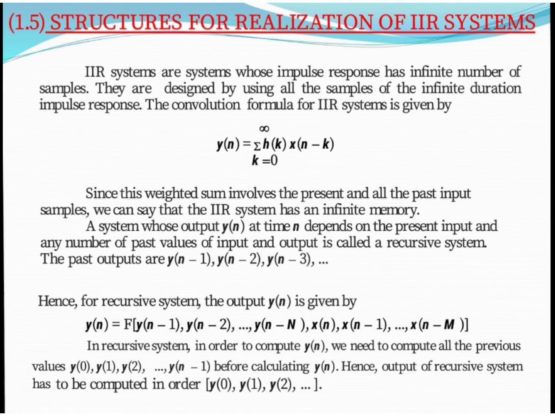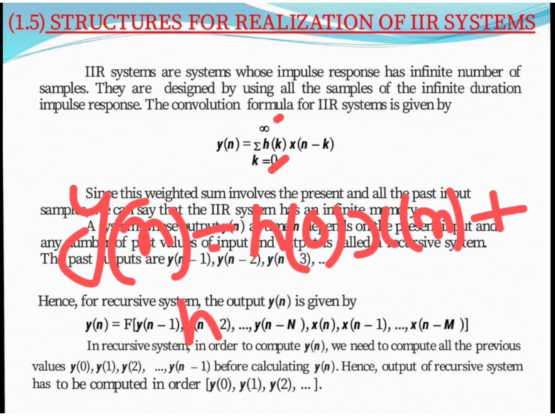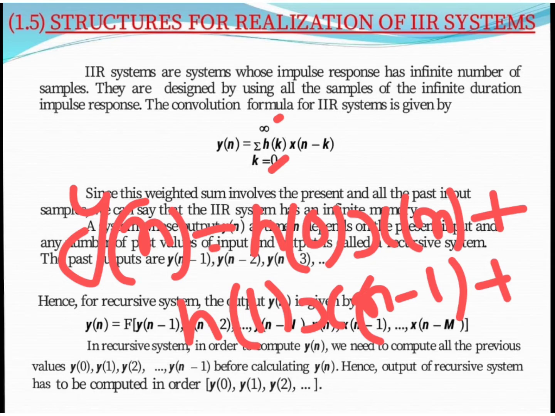And when we expand this equation, we can have y of n equals, when we put the value of k, the limit is given here. First one is h of 0, and when we put k equals 0 in x of n minus 0, we get x of n. Likewise, plus next we put k equals 1, so we have h of 1 x of n minus 1, plus all the coefficients are added till infinity, because here the limit for k is given, k equals 0 to infinity.